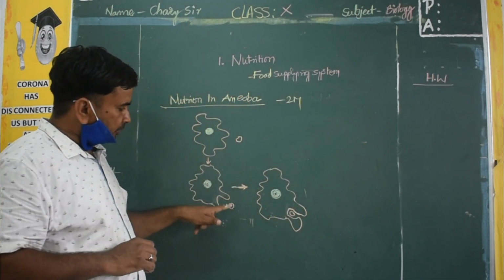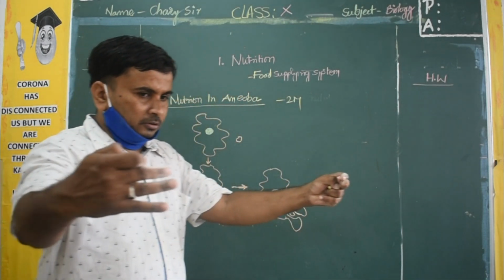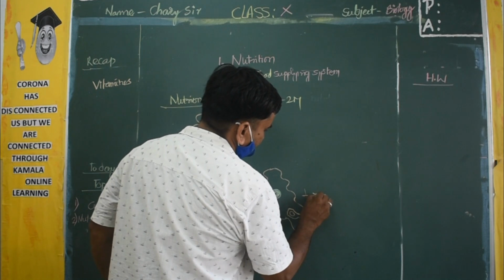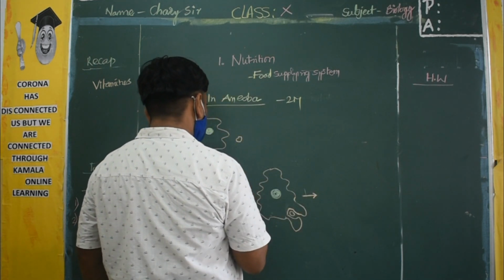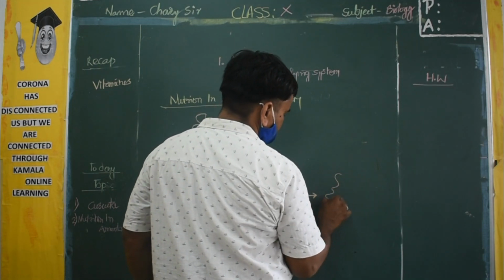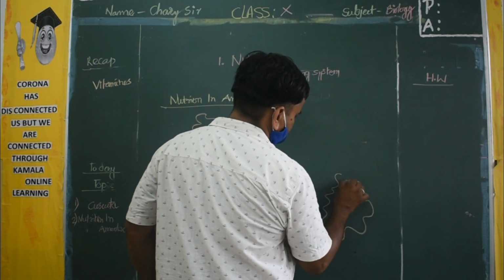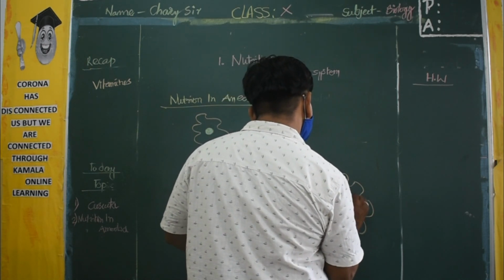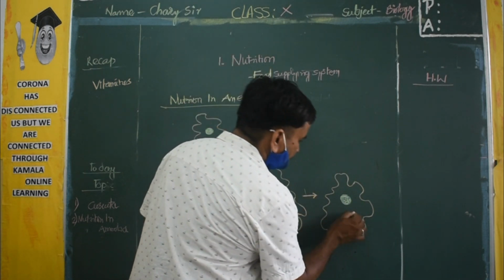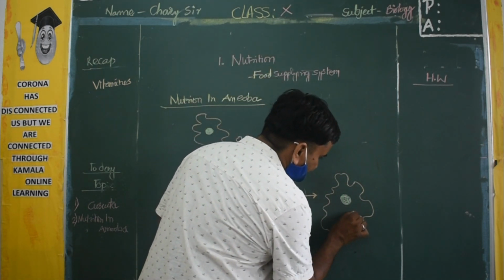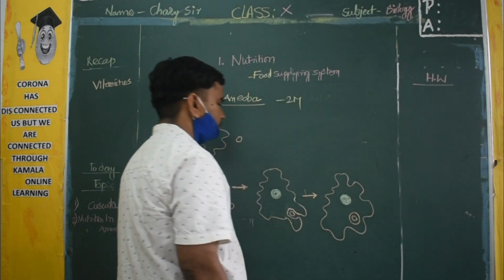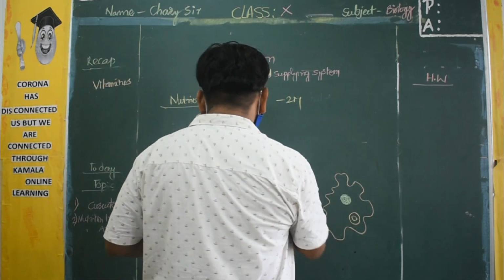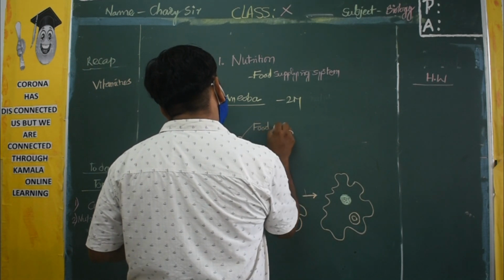Now it is outside actually. Now slowly they are capturing with the fingers. So slowly it will capture the food. If you see the next stage, this is a nucleus. So what happens? The food is present in the vacuole. This is nothing but a food particle.